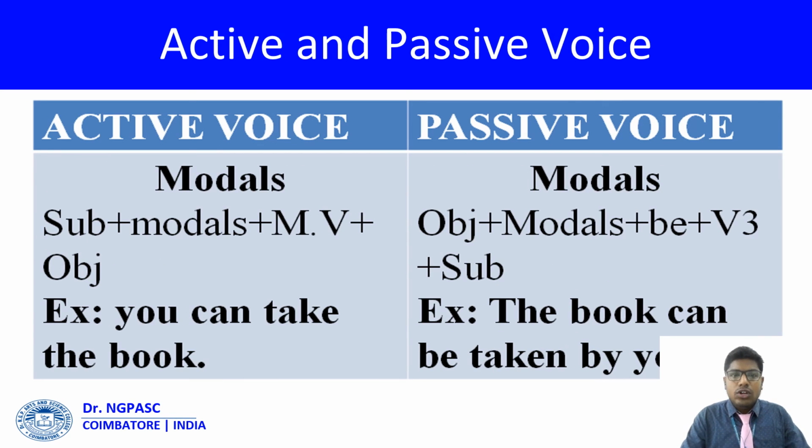And here are some examples for interchanging active into passive with modal verbs. For modal verbs we can find this rule: subject plus modal plus main verb and finally object. For example, you can take the book: you is the subject, can is the modal verb, take is the main verb, and finally the object is the book. Interchanging with the same formula: the book can be. For a modal verb we have to include be, just like what we add for the continuous tense, being, and perfect tense, been. Here for the modal we use be to interlink the subject and the main verb. The book can be taken by you.